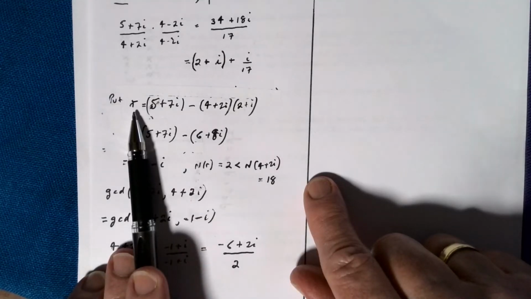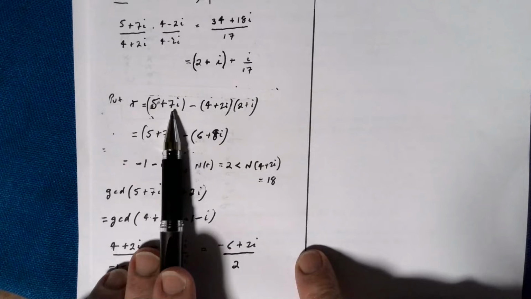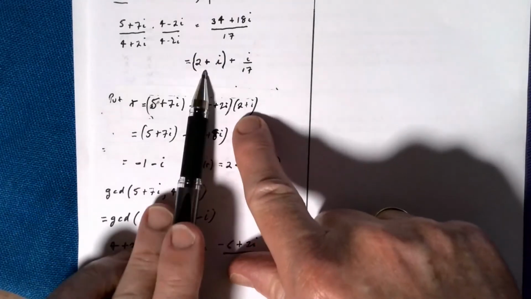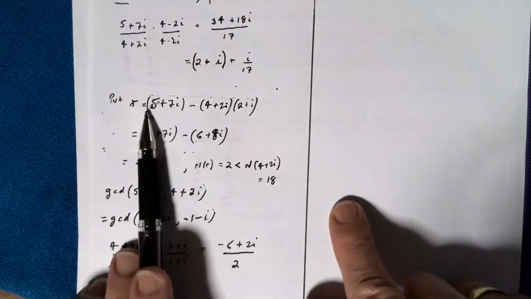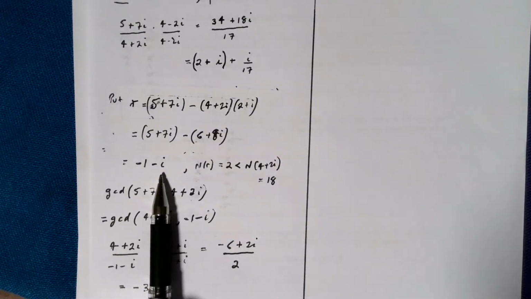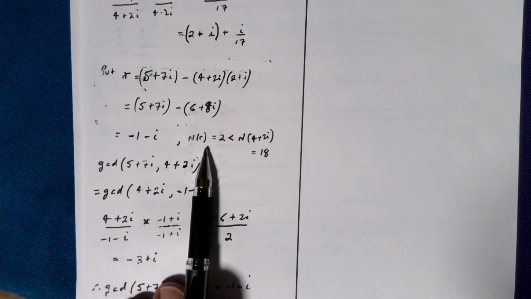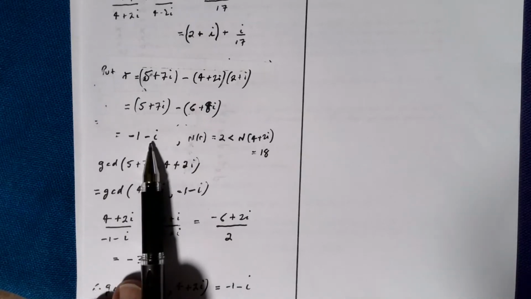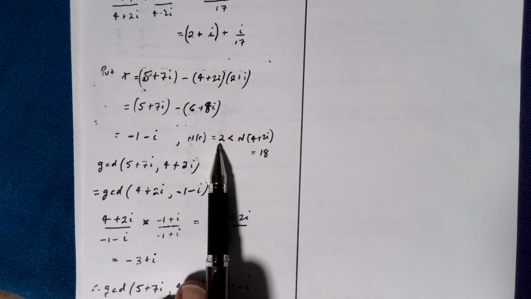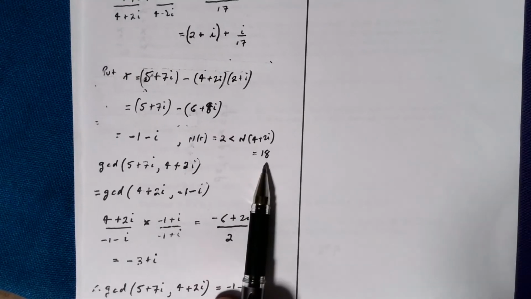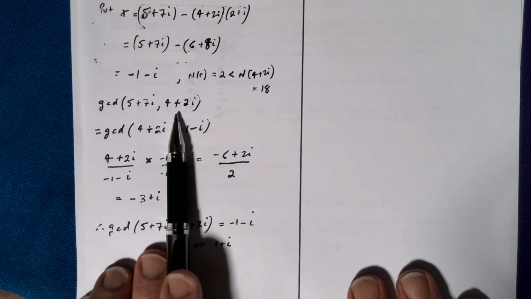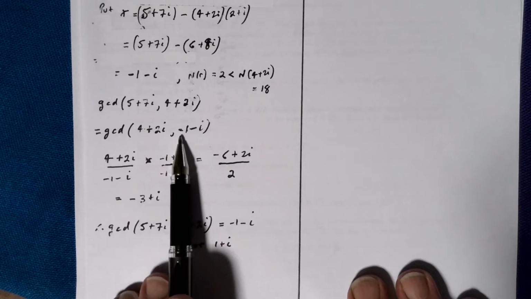Now I then put R to be equal to my 5 plus 7i minus what I'm dividing by times the quotient, and that'll get me the remainder. So I simplified all that, and out comes minus 1 minus i, and we just check that the norm of R is 2, and the norm of 4 plus 2i is 16 plus 2 is 18, and that's less than that, as it has to be. So that tells me then that the GCD of the two numbers I started with is the same as the GCD of 4 plus 2i and minus 1 minus i.